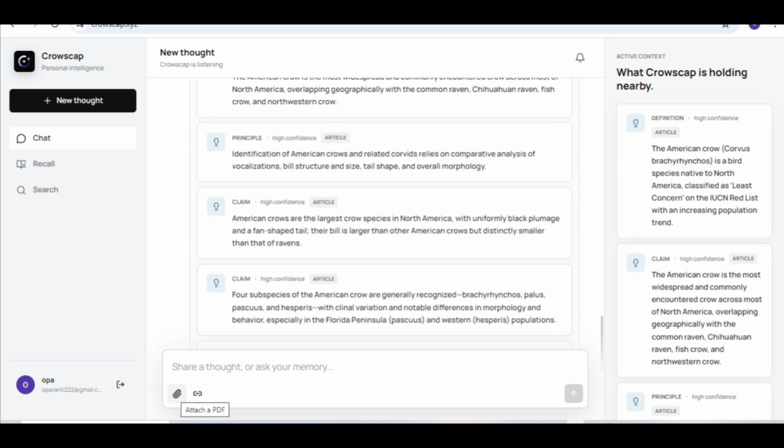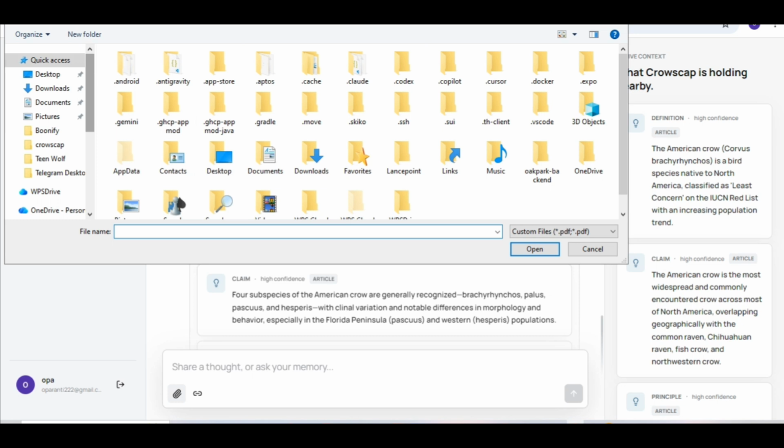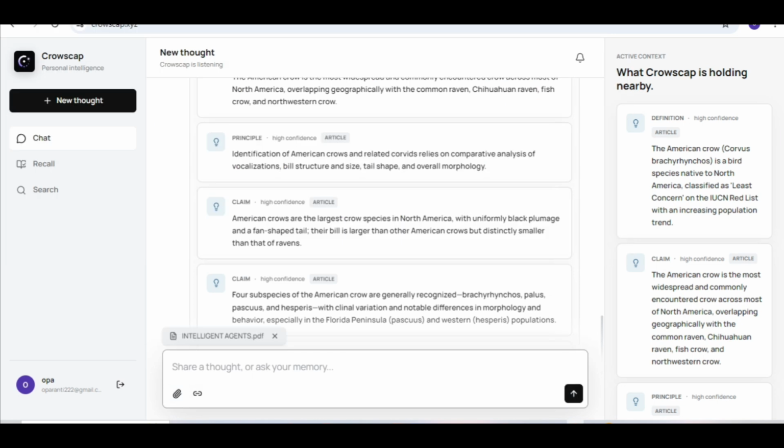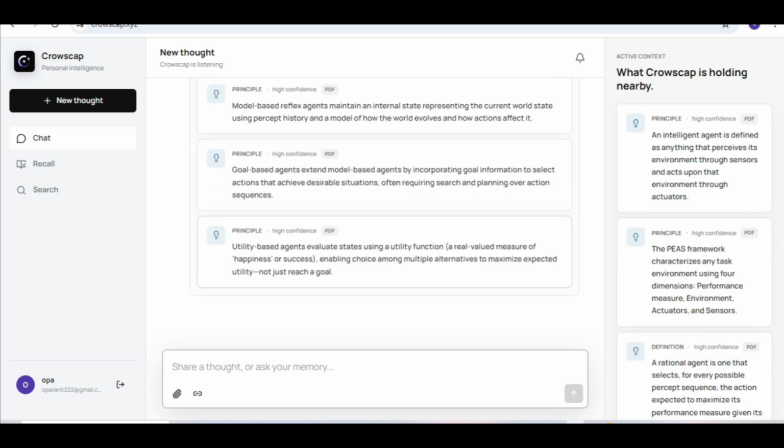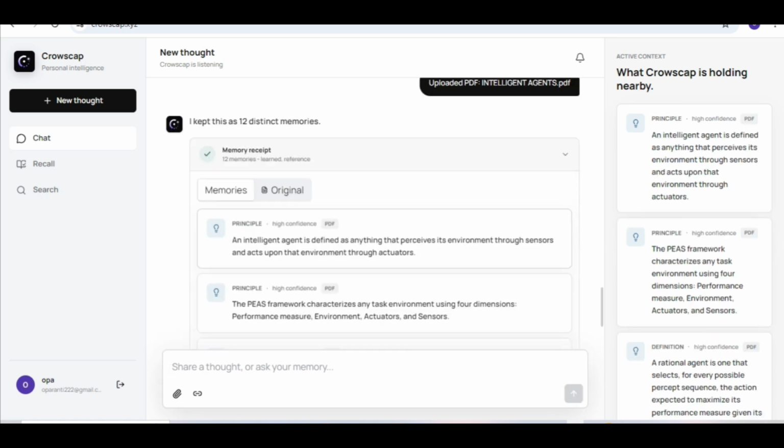So I can also go ahead and upload a document. I saw a document on intelligent agents, which I want to save, I want to keep in my memory. You can as well send that. So Crowscap saves the important part of this as memory atoms in a way that I can just go over them.